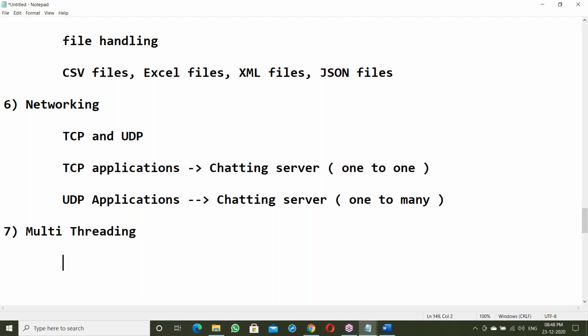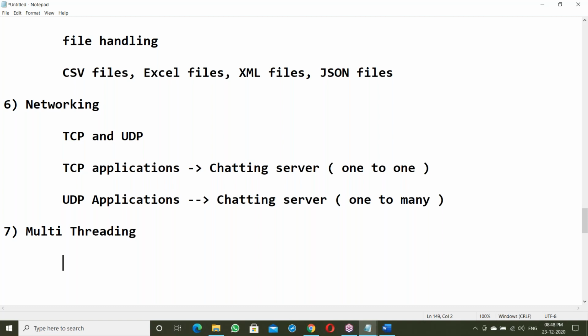There are different frameworks in Java: Spring, Hibernate, Struts, Hadoop. Hadoop is a part of Java. Those frameworks internally use multi-threading only. Actually we are not going to develop any multi-threading ourselves, but you must have multi-threading knowledge; if you know it, it is easy to work on applications.